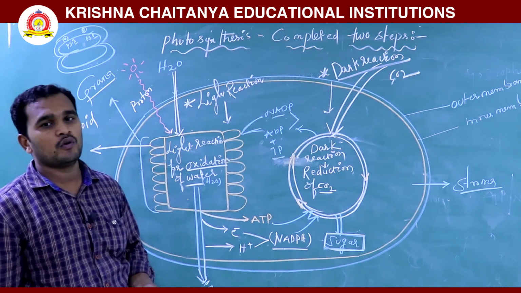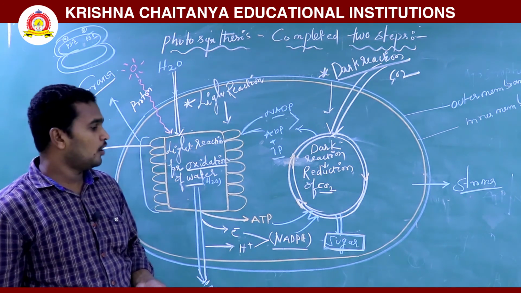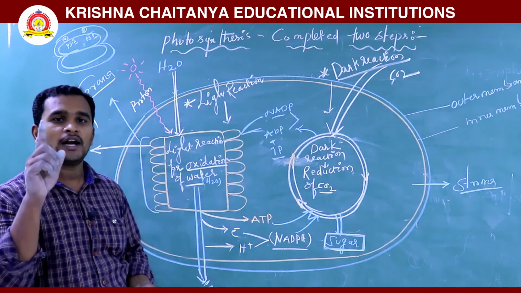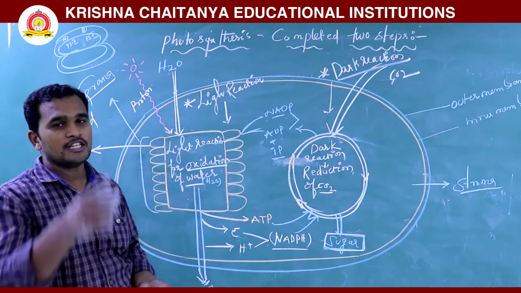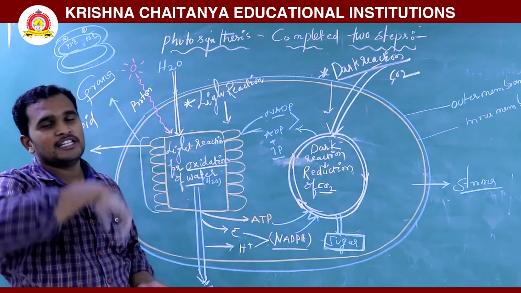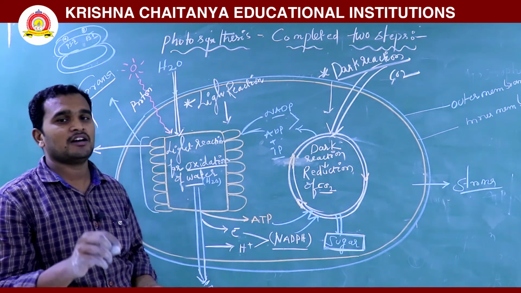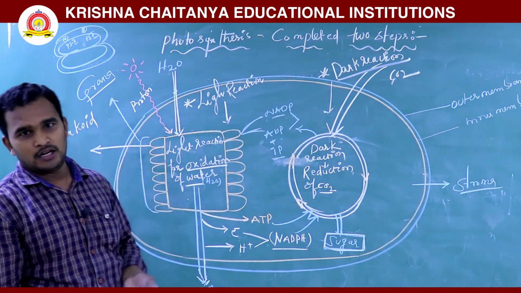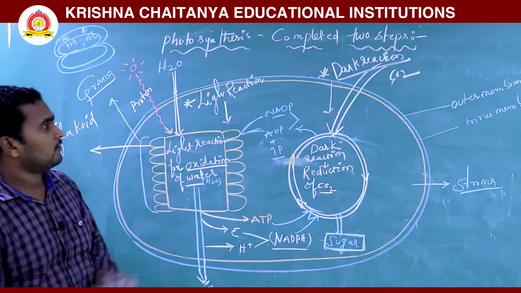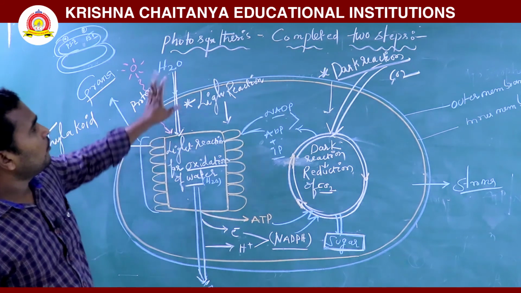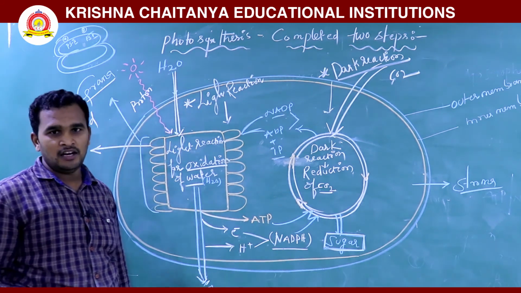To synthesize one molecule of glucose, how many cycles are required? One carbon is provided each time, so a total of 6 cycles take place. How many carbons are required? 6 carbons are required. So this is called photosynthesis.